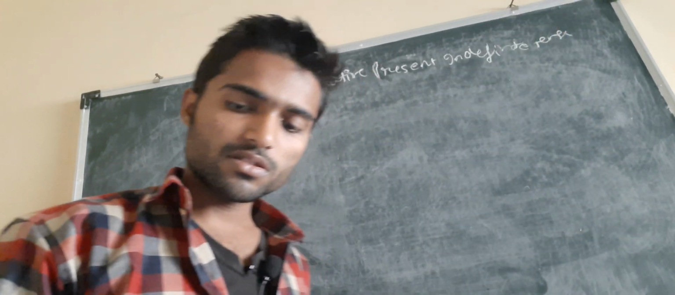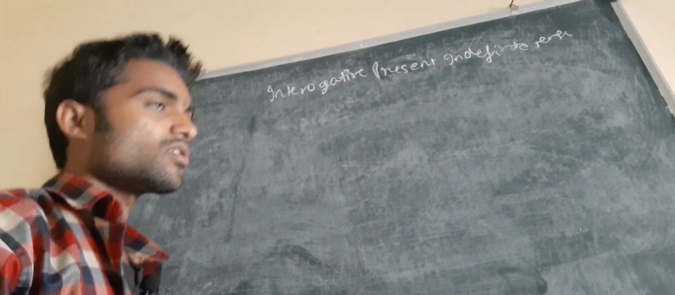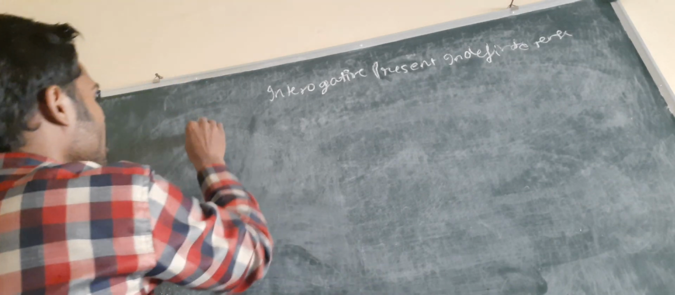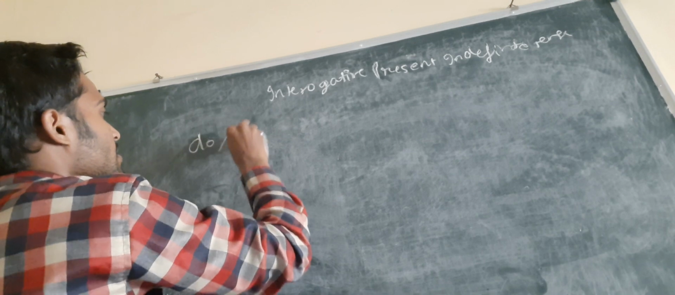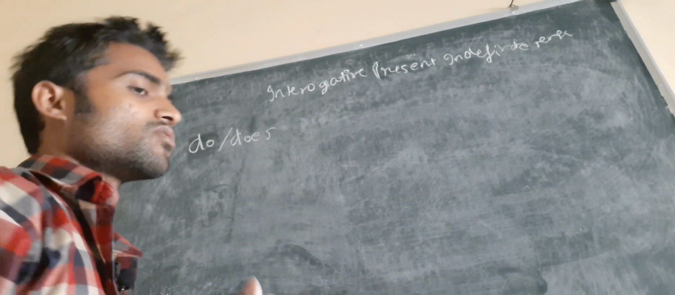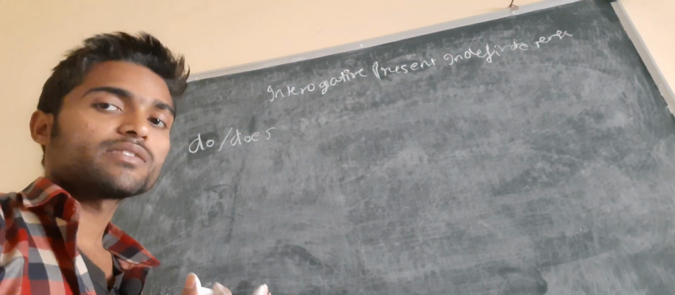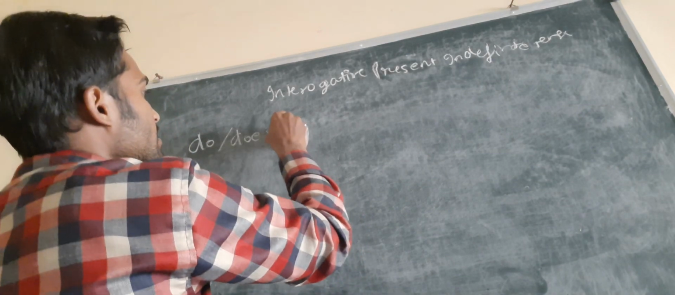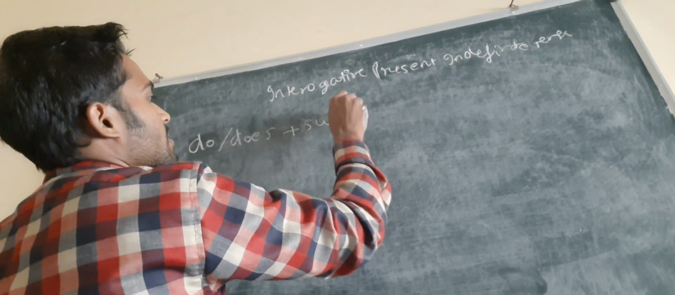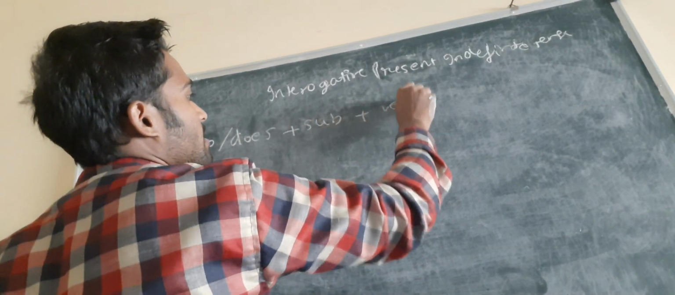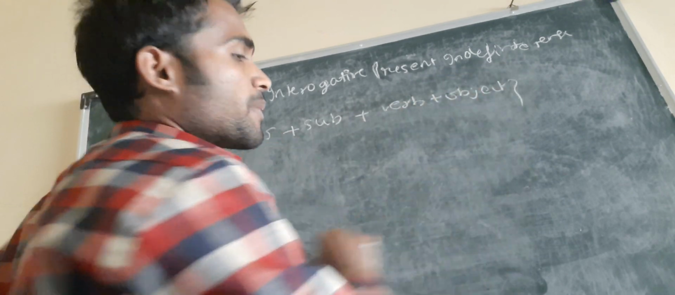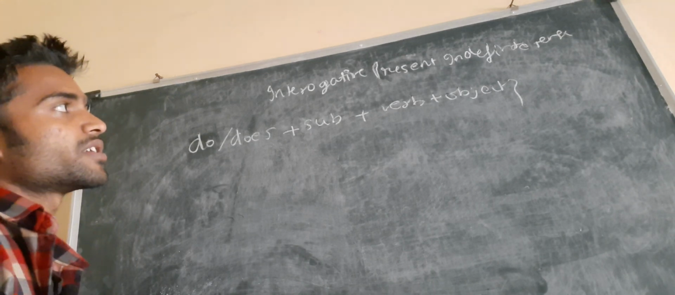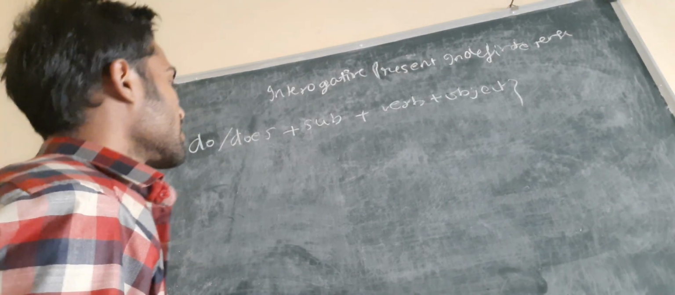Yeah, so what was our helping verb? Our helping verbs were has, do and does. Okay, do and does. So first we have to take do or does before the subject. Okay, and then the subject, and then plus verb, and then object. Now we have made our interrogative present indefinite tense.